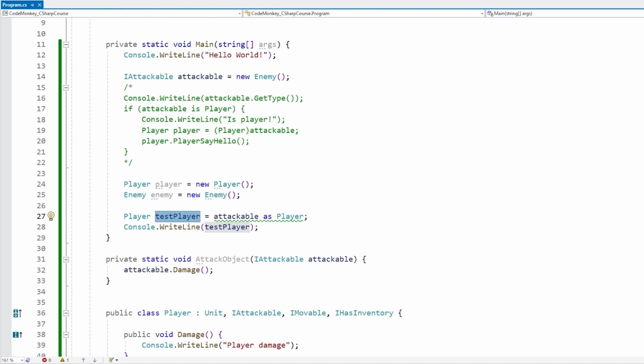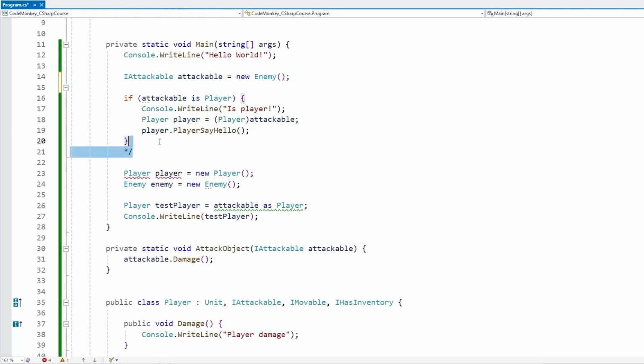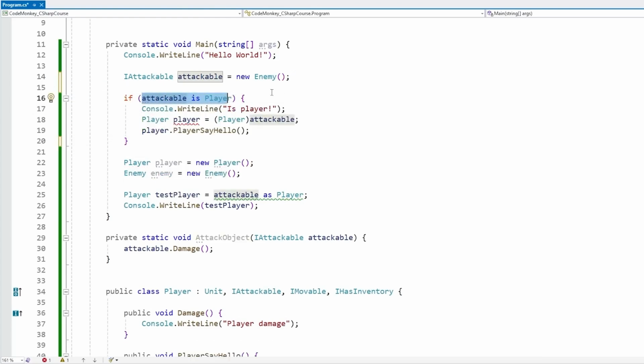So remember this difference. If you use this method in order to figure out whether this cast worked, then compare this one against null. Or if you use this method, then before you do, make sure to test if the player is actually castable. Which up here, this code is normally what I do. So I just check if something is a specific type, and only if so, that's when I cast down and then do some complicated logic.